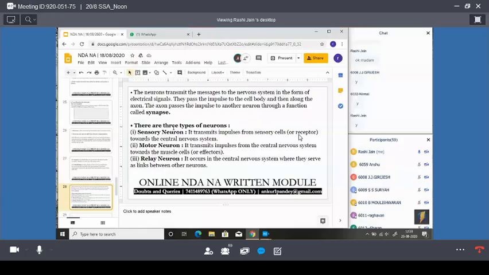They pass the impulse to the cell body and then along the axon. The axon passes the impulse to another neuron through a junction called the synapse. Okay, guys?